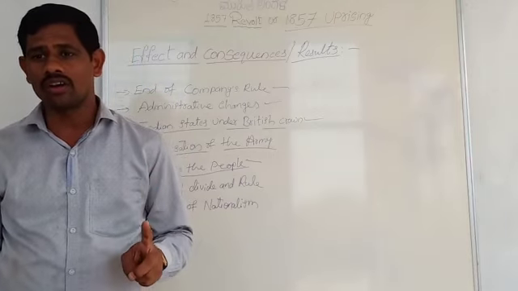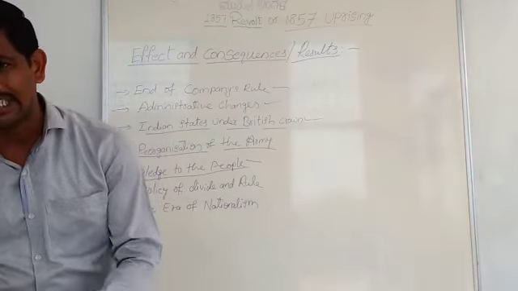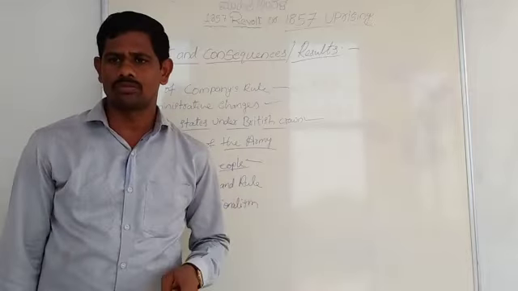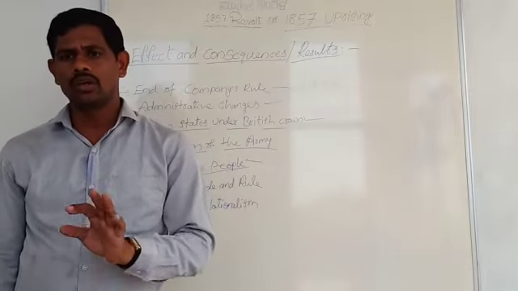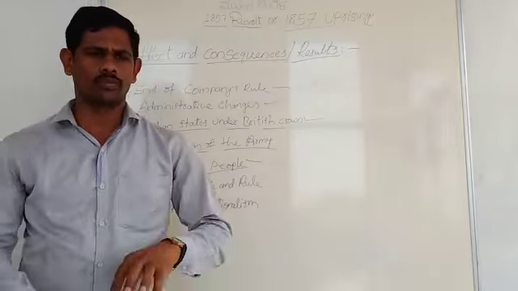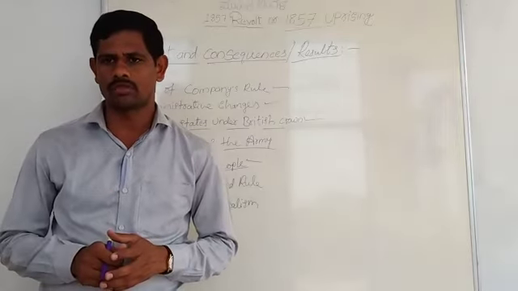The first was her promise of equal treatment to all her subjects, Indian and European. The British decided to treat all Indians as equal, and equality before law was implemented in India. They treated Indians and Europeans as equal. That was one point under this.